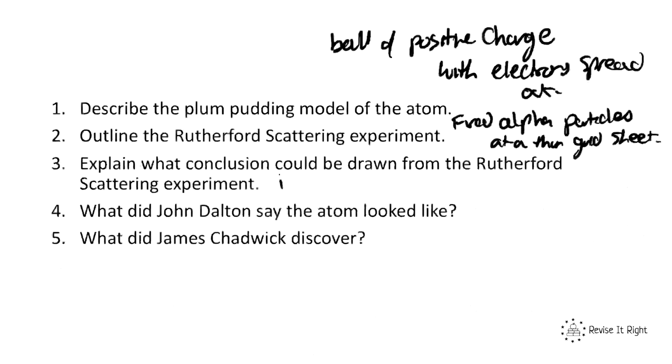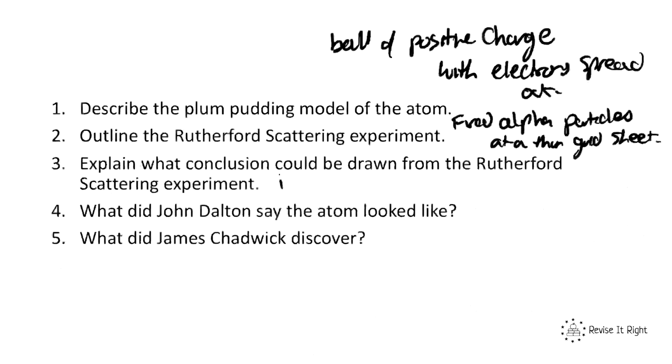Some of the alpha particles deflected slightly, and this led to his conclusion of the existence of those electrons around the nucleus. And the third one, which was really the big addition to the model, was that some alpha particles deflected straight back, which led him to conclude that there must be a dense positive nucleus in the centre of the atom.